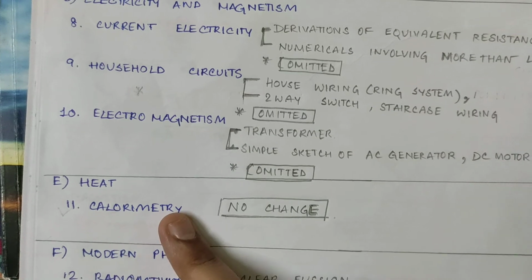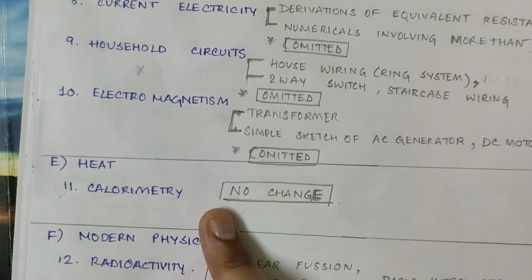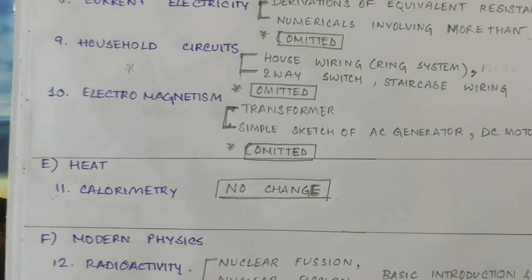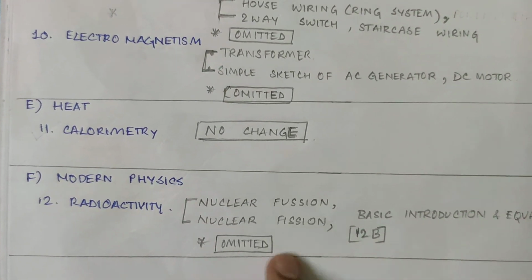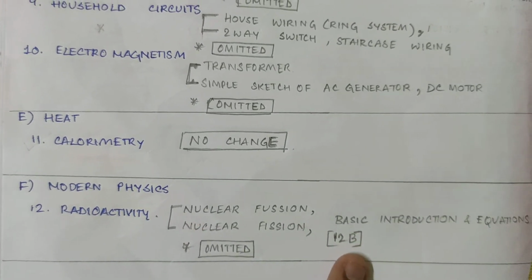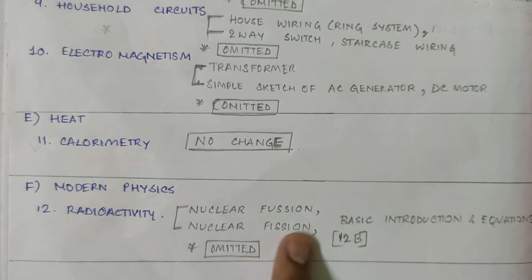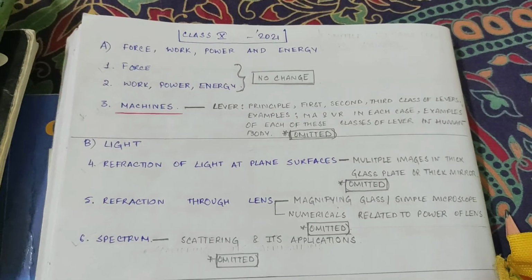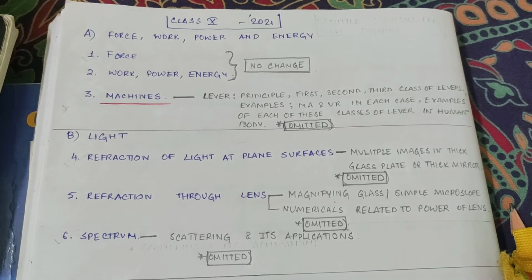Heat, unfortunately no change, no reduction. Calorimetry, no reduction. Modern physics, you have radioactivity chapter, you will find 12B has been omitted. Nuclear fusion and nuclear fission. So these are the changes that have been made. Okay.